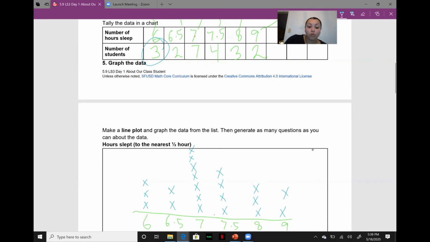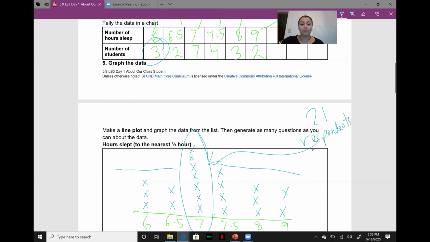So even though the data looks pretty similar for most of the number of hours, you can clearly see that 7 was a very popular number of hours. So a lot of our students slept 7 hours. So remember, we only had 21 respondents, but 7 of them slept 7 hours. So 1/3 of them actually slept 7 hours. So 7 of them.